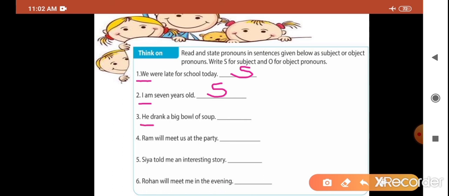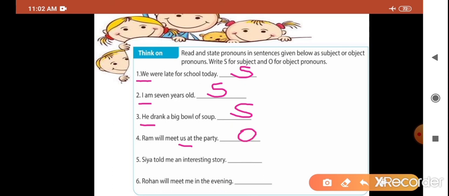He is the pronoun. Which pronoun? Subject pronoun. Very good. Ram will meet us at the party. Us is the object pronoun. So we will write down O for the object pronoun.